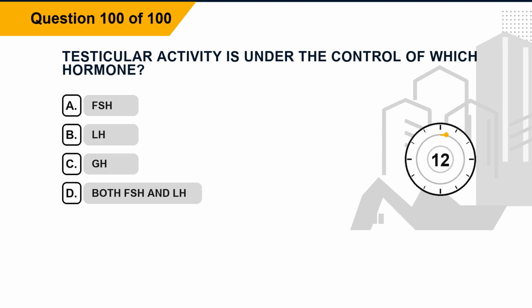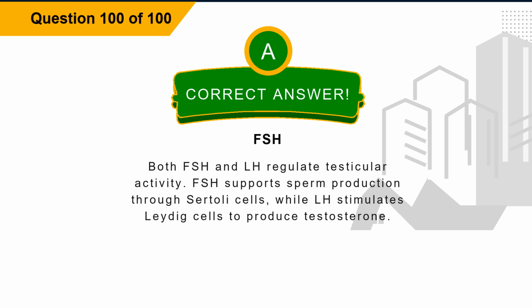Question 100. Testicular activity is under the control of which hormone? Option A, FSH. Option B, LH. Option C, GH. Option D, both FSH and LH. The correct answer is option A, FSH. Explanation. Both FSH and LH regulate testicular activity. FSH supports sperm production through Sertoli cells, while LH stimulates Leydig cells to produce testosterone.